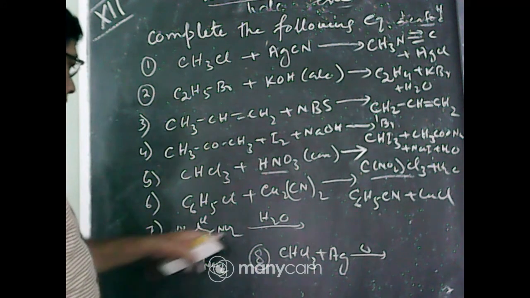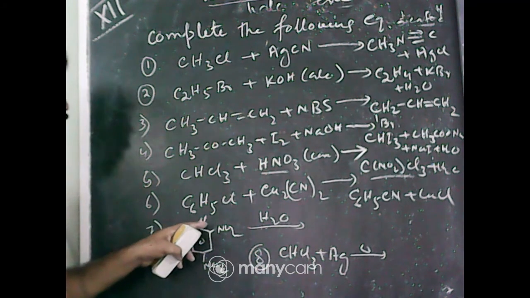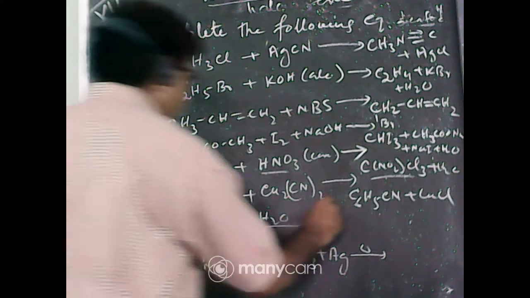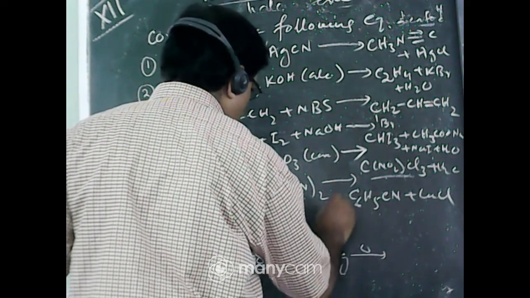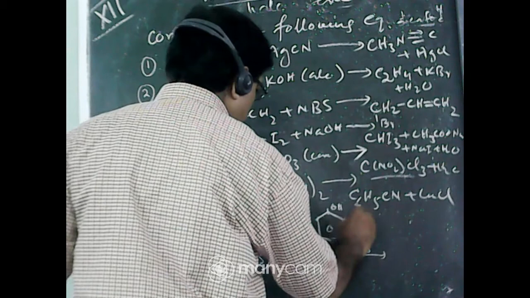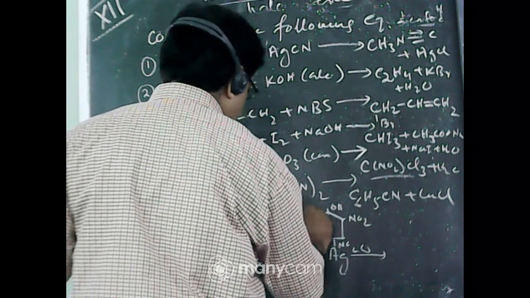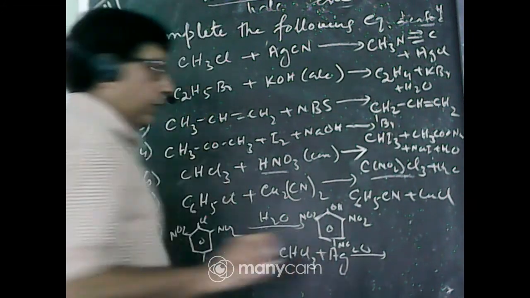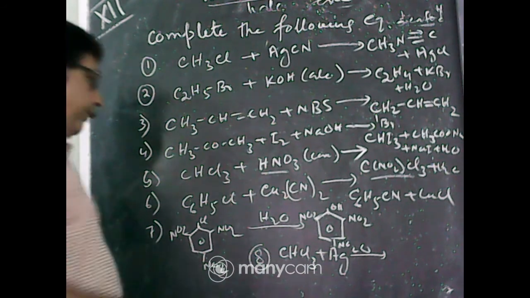Due to the presence of three NO2 groups, the reactivity of chlorine increases and it is replaced by OH to form 2,4,6-trinitrophenol. Cl is replaced by OH. The electron withdrawing groups present in chlorobenzene increase the reactivity towards nucleophilic substitution reaction.